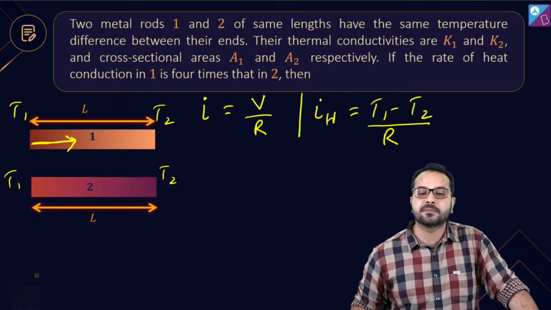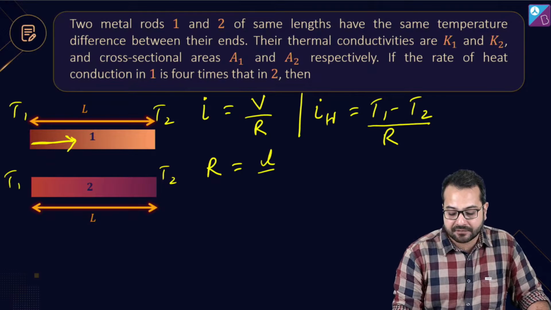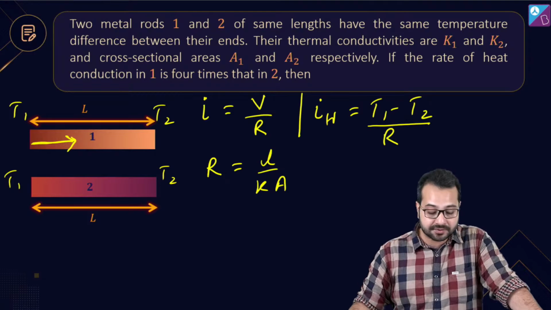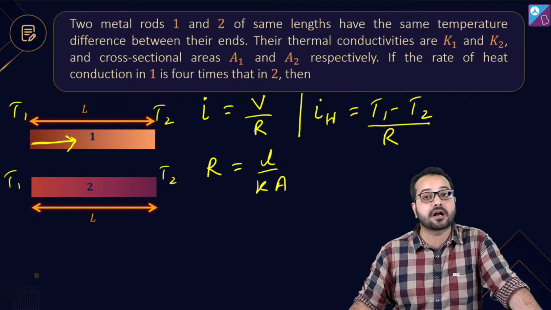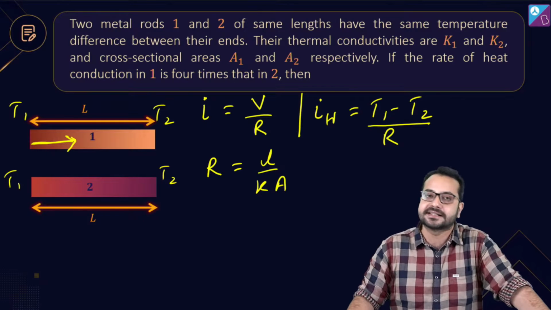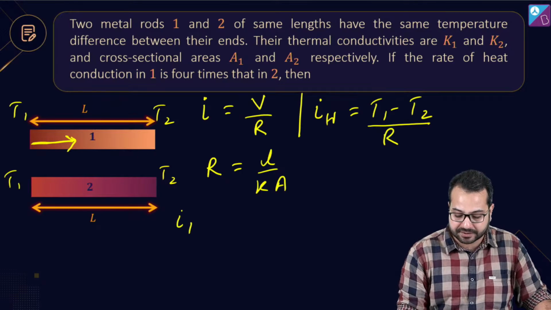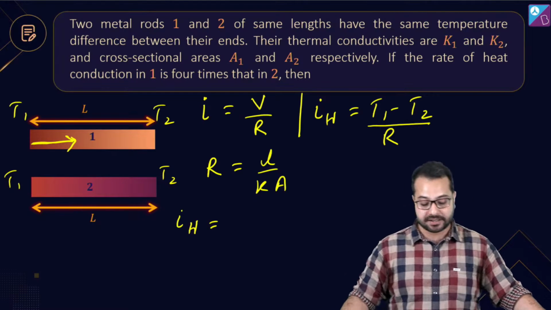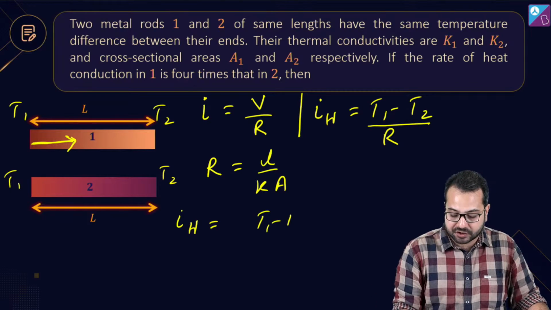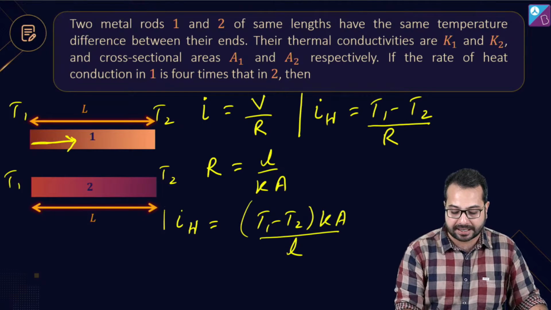What is thermal resistance? Thermal resistance is defined by L divided by KA. What is L? L is the length of the conductor, K is the thermal conductivity of the conductor, and A is the cross-sectional area of the conductor. Is that correct? So we can put all of this together and say that the heat current will be equal to T1 minus T2, this KA is going to go upstairs, and this will be divided by L. Is that right?